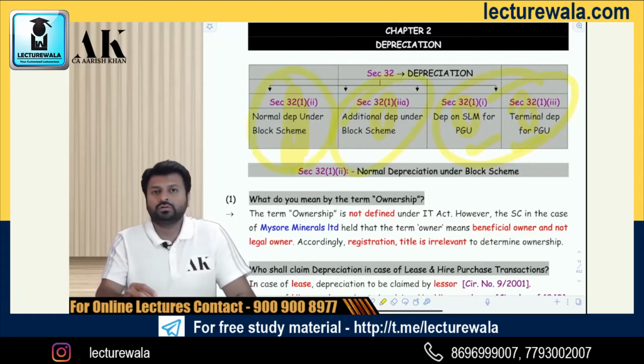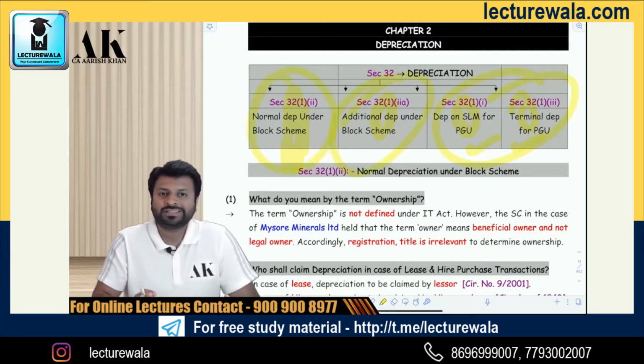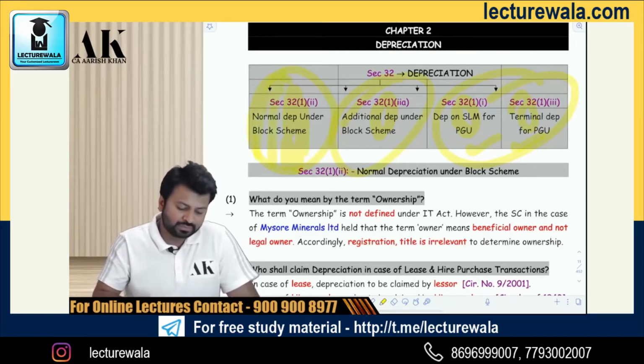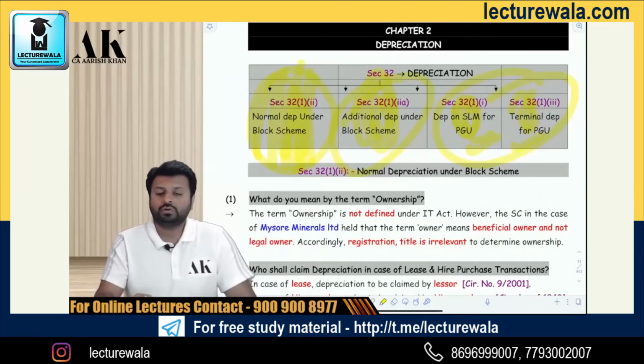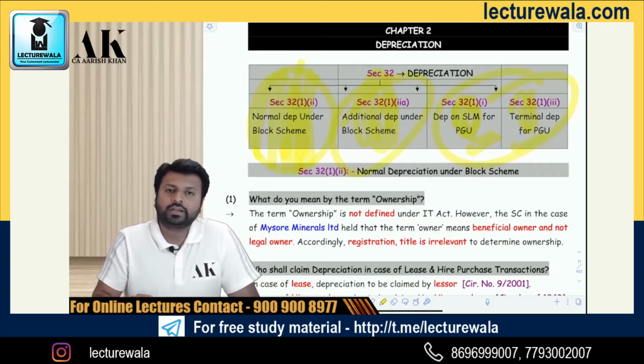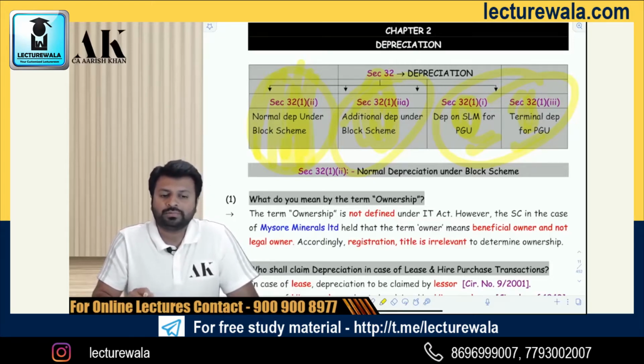The first one which we are going to talk about today, and the maximum depreciation which is there, at least 90% of the content under depreciation is with perspective of the normal depreciation only. The others are a matter of 5% each. So 90% of the discussion is with respect to normal depreciation only. So focus on that particular part more, because that is the bigger part in the discussion of depreciation. Now, section 32, subsection 1, clause 2, which talks about normal depreciation.